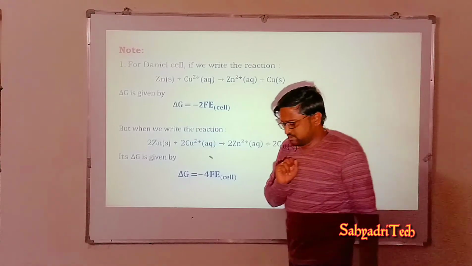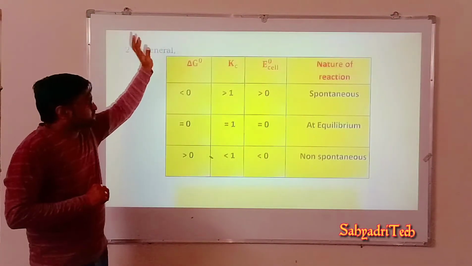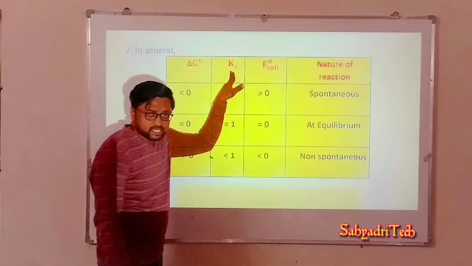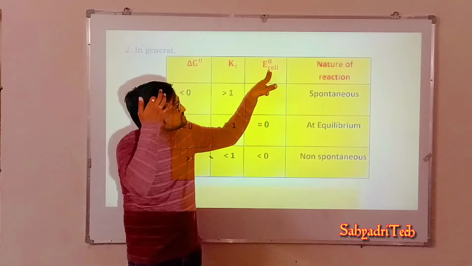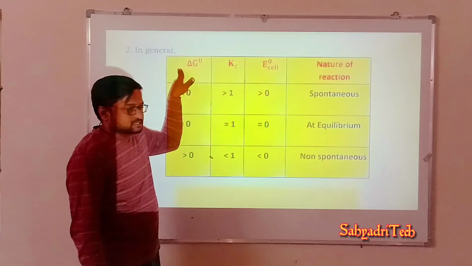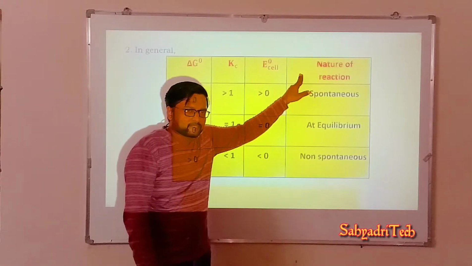Well, is it clear? Then coming to the general aspect regarding delta G naught, the standard free energy change, the equilibrium constant Kc, and the standard electrode potential, that is E naught cell. Based on the combination of these, how the nature of the reaction differs.